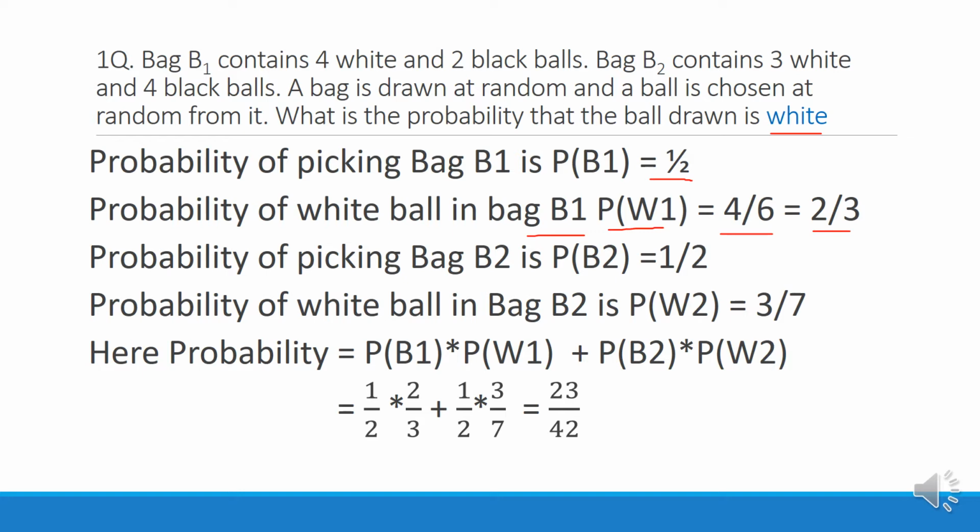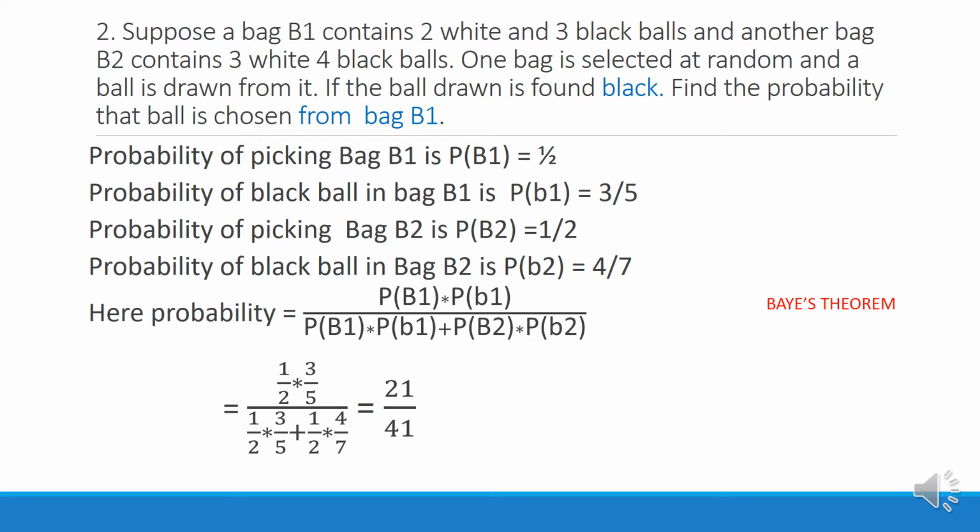Probability of picking bag 2 is 1 by 2, and probability of picking white ball in bag 2 is 3 by 7, as there are 3 white balls and total 7 balls. So here for the total probability, the formula is probability of bag 1 into probability of white ball from bag 1 plus probability of bag 2 into probability of picking white ball in bag 2. So that is 1 by 2 into 2 by 3 plus 1 by 2 into 3 by 7, which is equals to 23 by 42, which is the required probability.